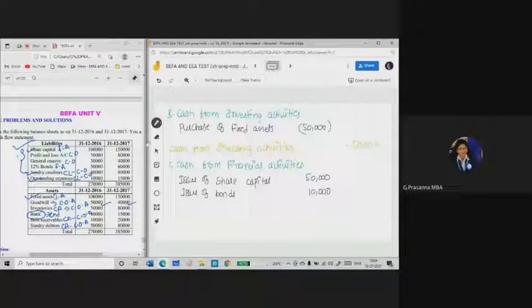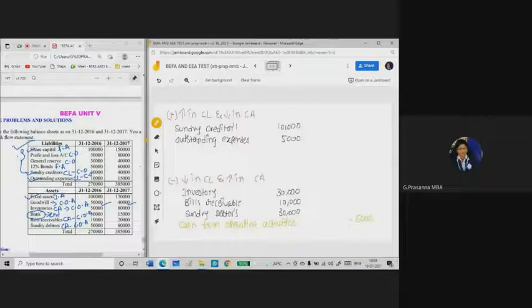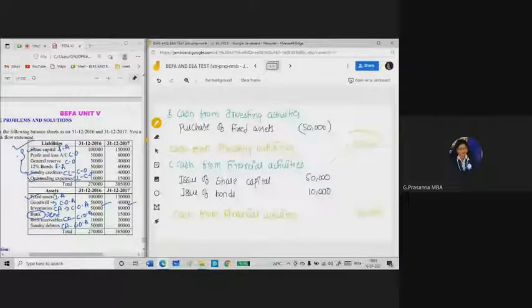Now you can close this also, and you can write here cash from financial activities. Cash from financial activities, 60,000 in the outer column. Okay, this is a positive value. So now from the 60,000 you need to deduct minus 50,000 and minus 5,000. So we are deducting 5,000 and 50,000. Means 60,000 minus 55,000 is 5,000. This 5,000 you have to consider as an increase in the cash.